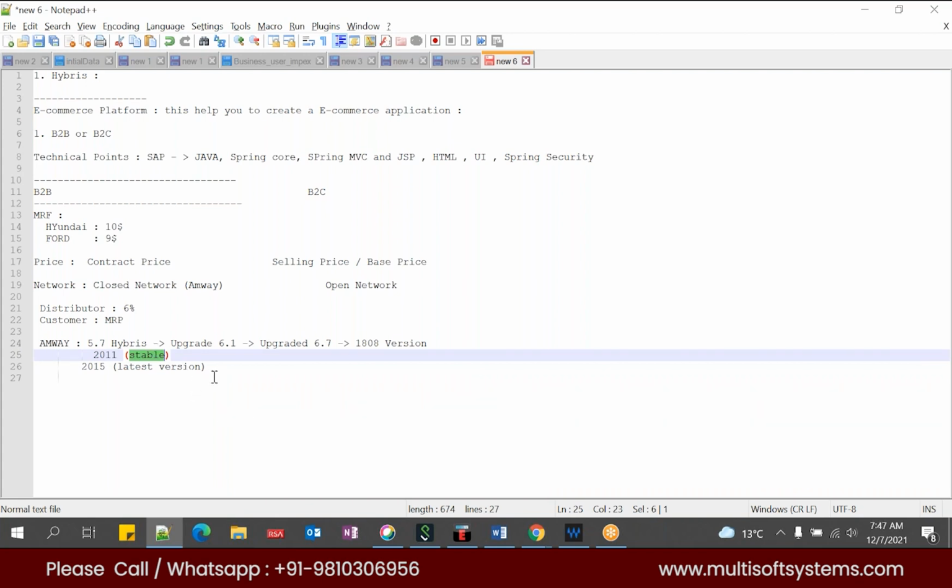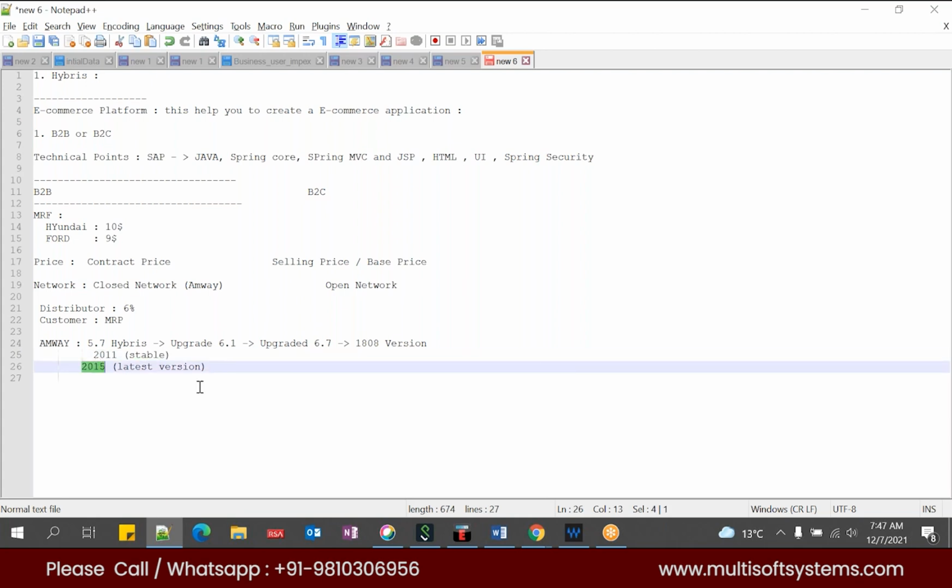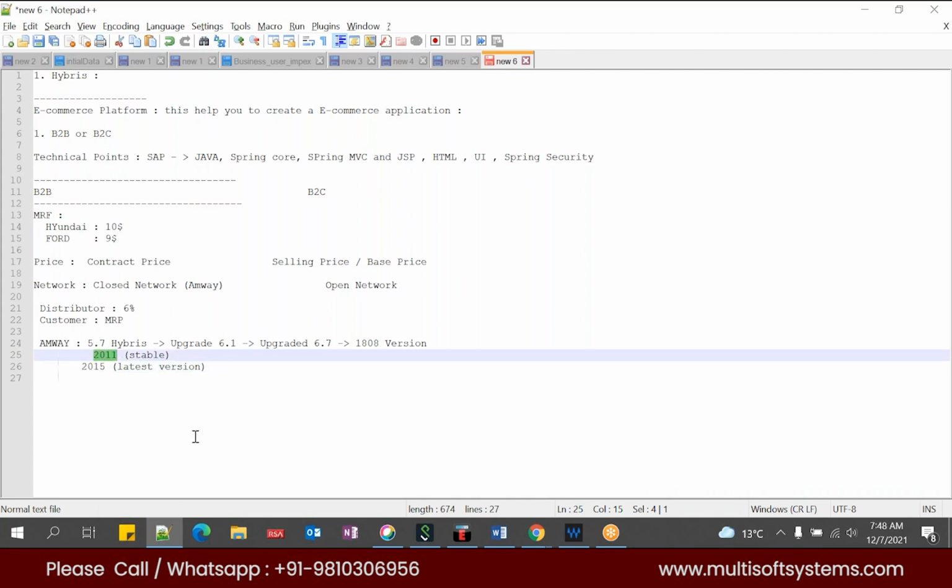The meaning of stable is, let's say you have released your product, and at least 10 to 13 projects should use your product. If 13 to 15 customers use your product and have successfully completed their upgrade, then we call it a stable version. So almost 2 to 4 customers have used this latest 2015 version, and they still come across a couple of issues, and they raise service requests to the SAP system, and SAP is resolving those issues. That is the reason 2015 is not a stable version, whereas 2011 is a stable version.